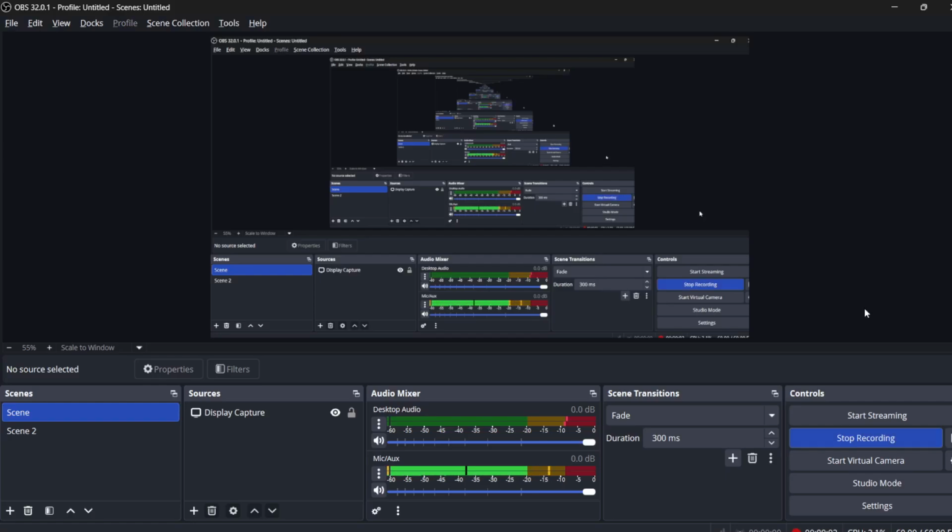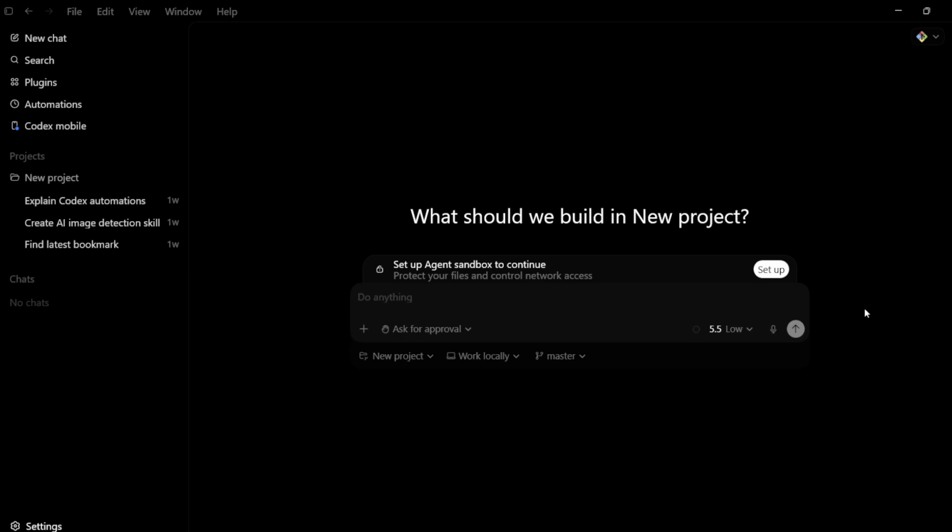How to reset memory in Codex. So hey guys, welcome to this tutorial. In this tutorial I'll show you how you can quickly reset all of the memories that is present in your